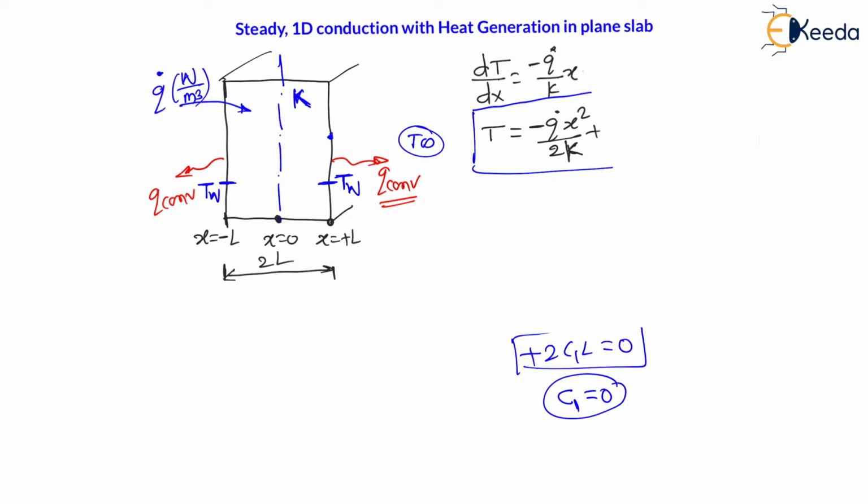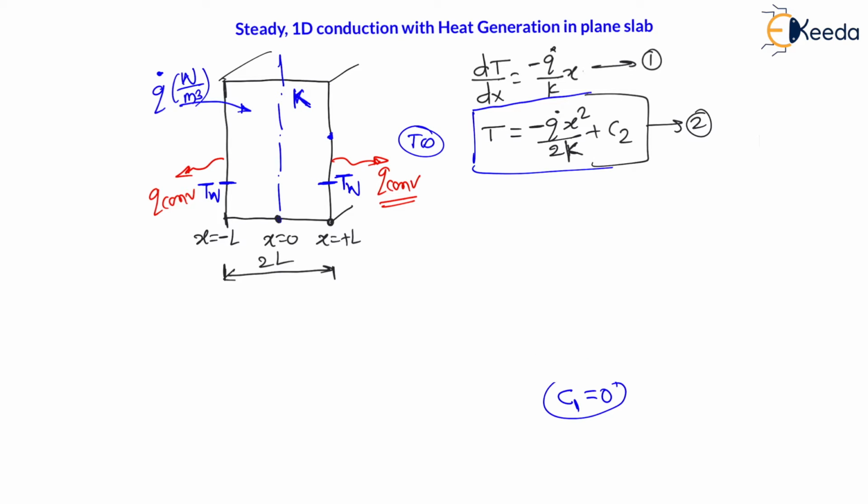After calculation of C1, dT/dx will be equal to q dot by k into x. This is the first equation, and temperature is equal to minus q dot x square divided by 2k plus C2. This will be our second equation. These are the modified equations after putting C1 equal to 0, right?